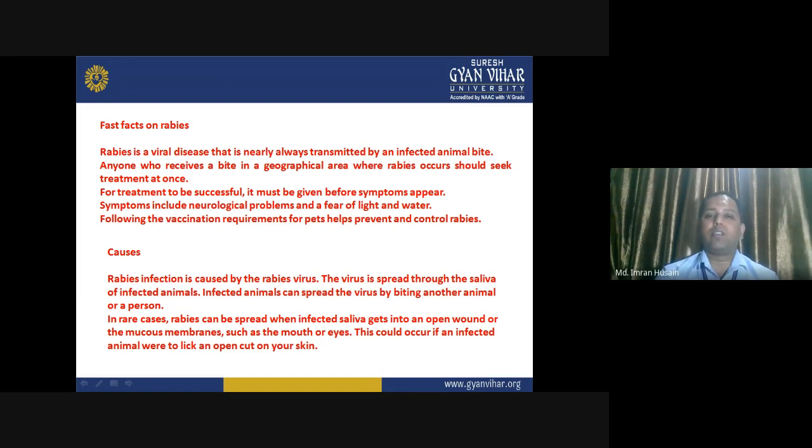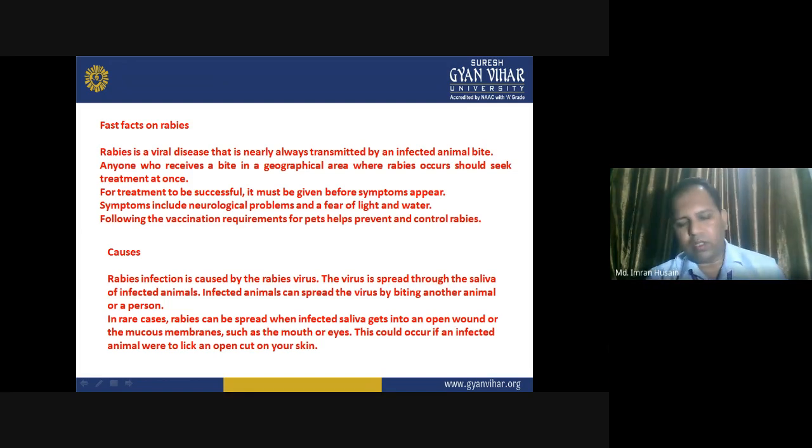The virus is spread through the saliva of the infected animal. An infected animal can spread the virus by biting another animal or a person. So this disease spreads from animal to animal, and in general it is a zoonotic disease. Now, that is readily spreading in humans or from animals.